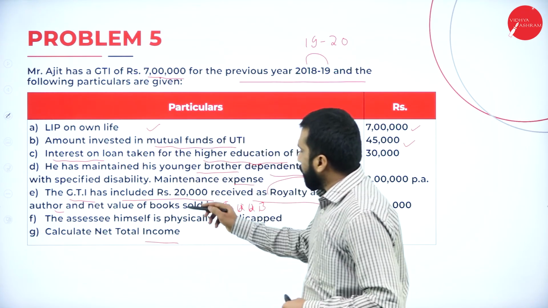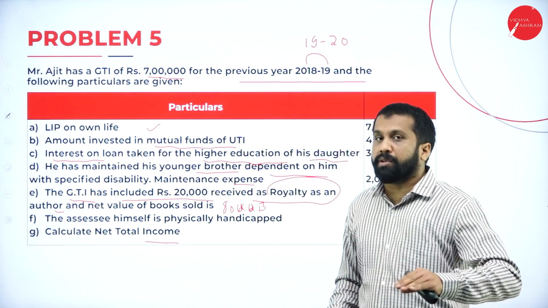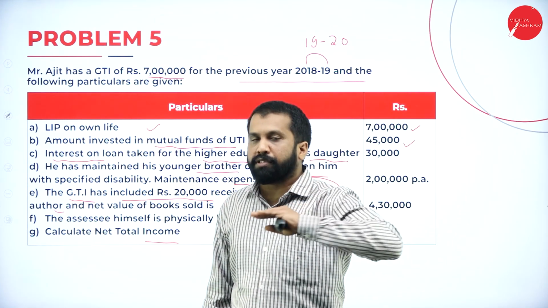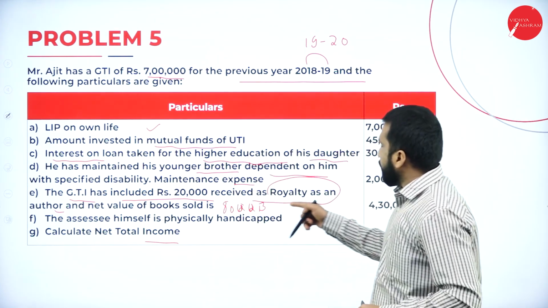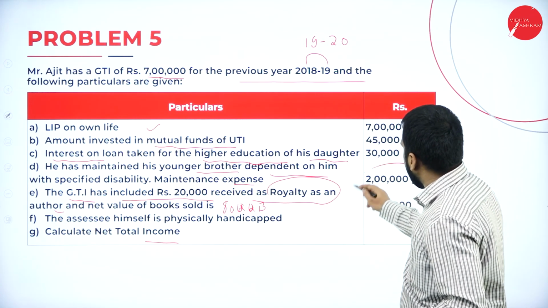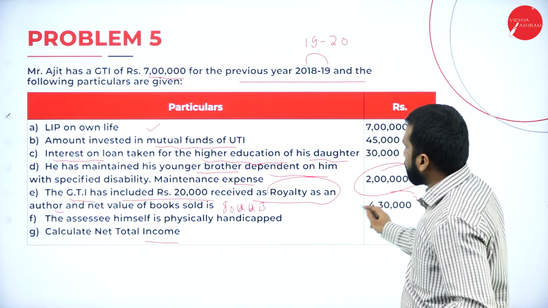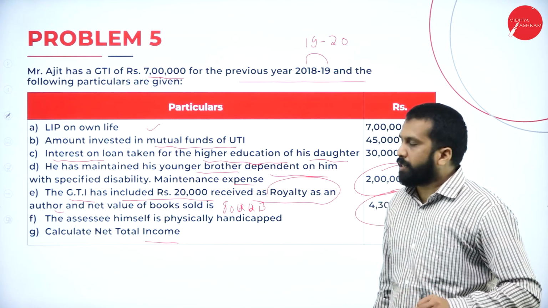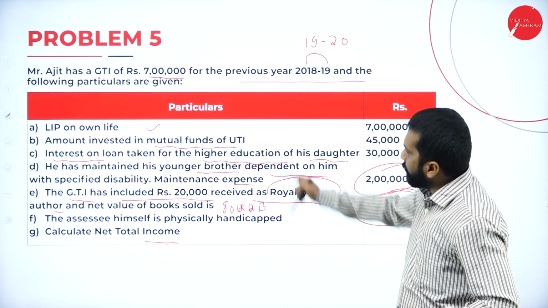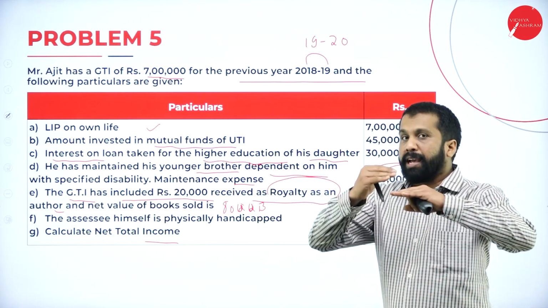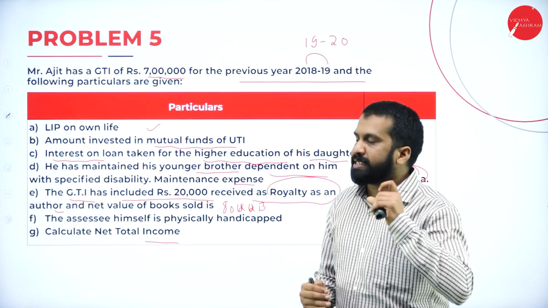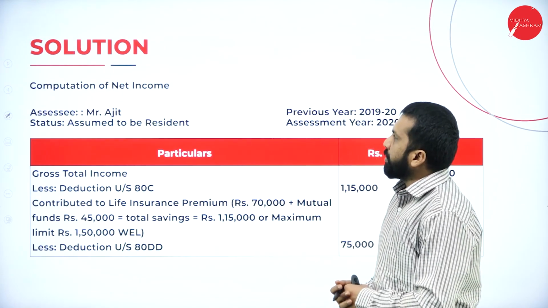Now, they have given gross total income. We need not calculate what is your salary, house property, business or profession, nothing to worry. Everything is given directly, your gross total income also, 4,30,000. Hope you are clear. We have the gross total income. We have all the deductions. We have to minus all the deductions according to what each deduction says. We'll go for the answer.